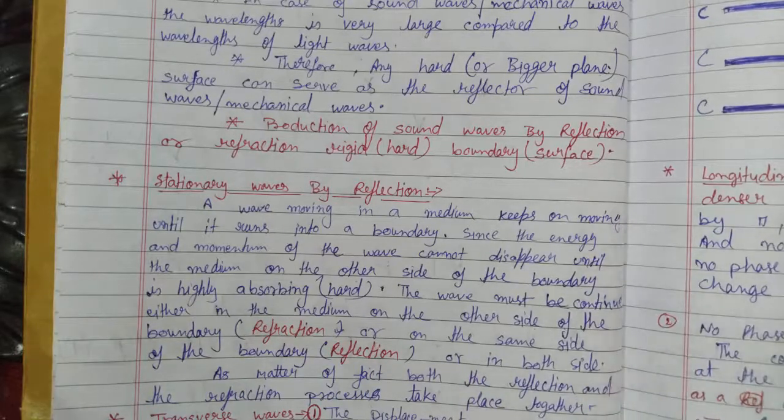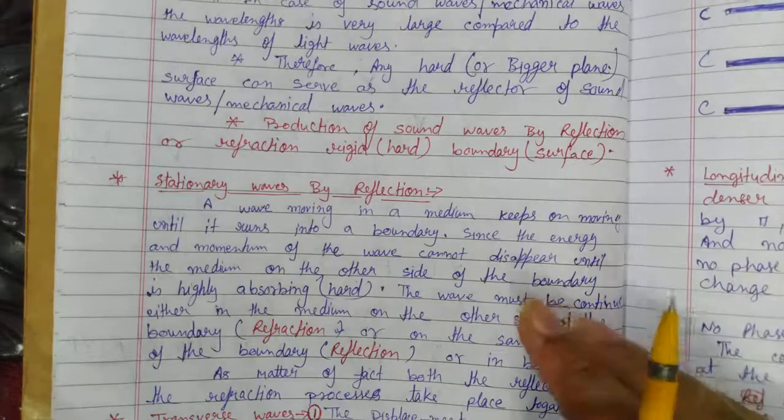Most possibly some part of the wave is transmitted and some part is reflected back. So at the boundary it is refracted as well as reflected.